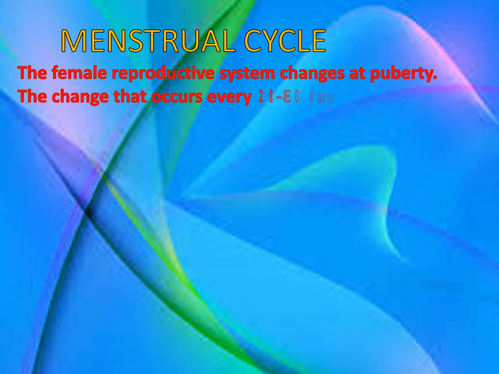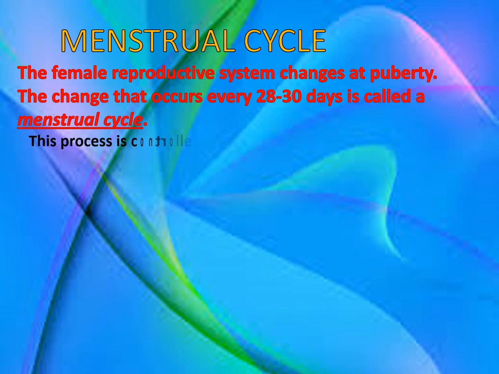We now come to a very important part of reproduction, and that is the menstrual cycle, or the period as it is called in females. The female reproductive system changes at puberty, that is again 13, 14 or 15. The change that occurs every 28 to 30 days is called a menstrual cycle.